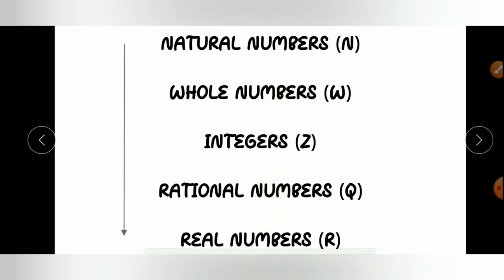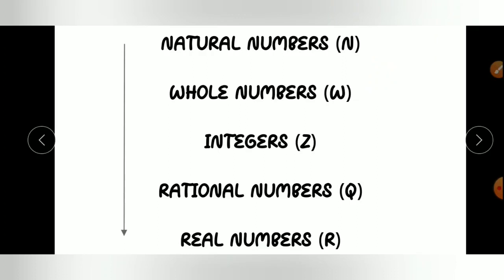But in the opposite direction we cannot satisfy the condition. This means all real numbers are not rational numbers. Some real numbers are rational numbers and some are irrational numbers. Similarly, all rational numbers are not integers. Some rational numbers are integers, and some rational numbers are fractions. And similarly, all integers are not whole numbers, because some integers are whole numbers and some integers are negative numbers.